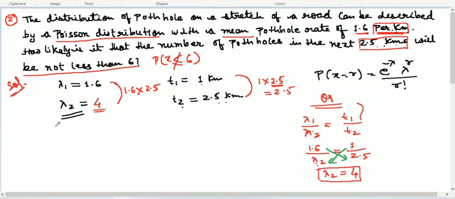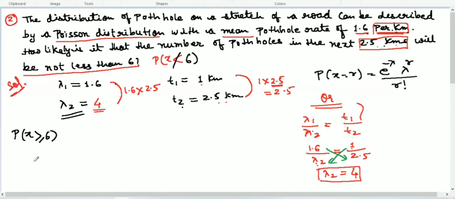It means we have to find the probability of X not less than 6, not equal to, sorry, I made a mistake here. Not less than 6 only. Now, what does that mean? We need to find the probability of x greater than or equal to 6.